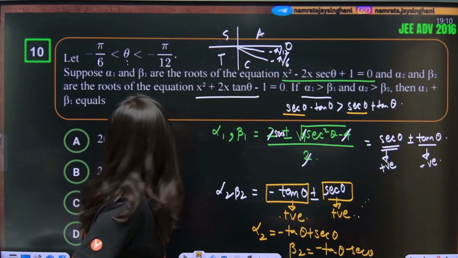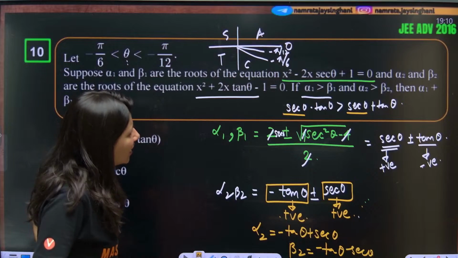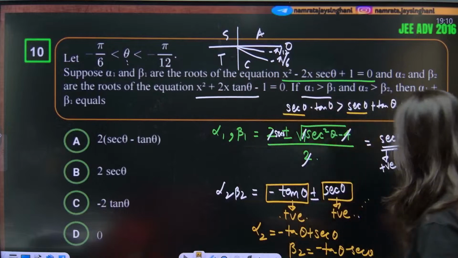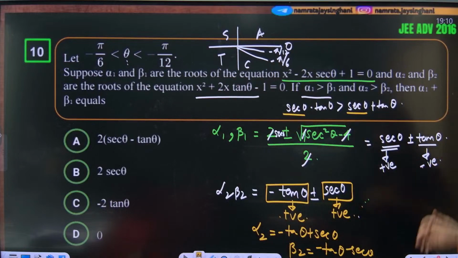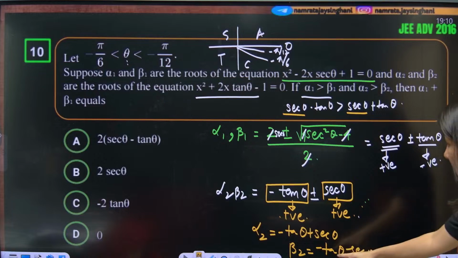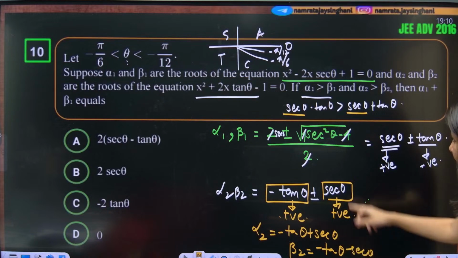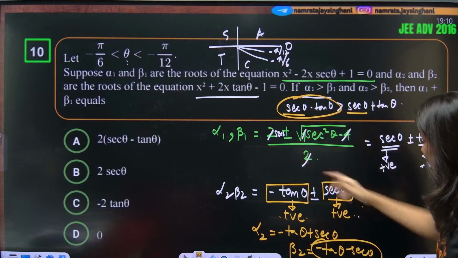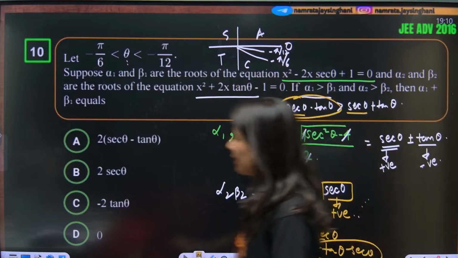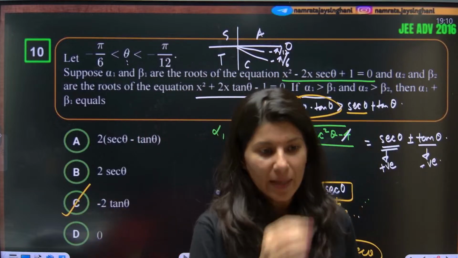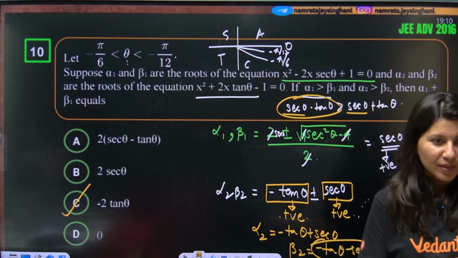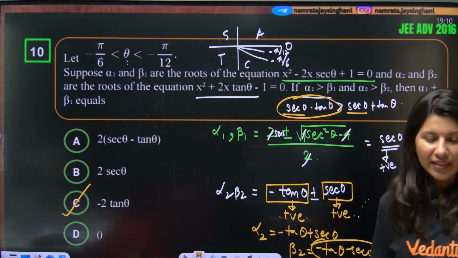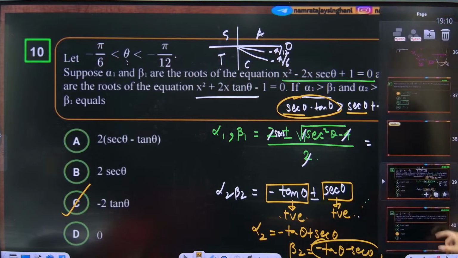Okay. Now, they are asking about alpha 1 plus beta 1. So alpha 1 is sec theta minus tan theta, and beta 1 is minus tan theta minus sec theta. Add these two quantities. Clearly sec theta cancels, and minus 2 tan theta will be the correct answer. Option C is absolutely correct. Everybody clear?